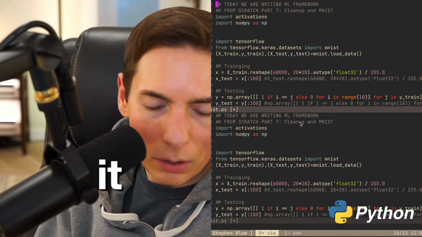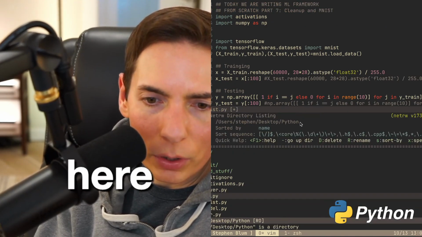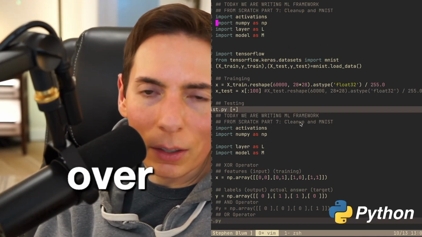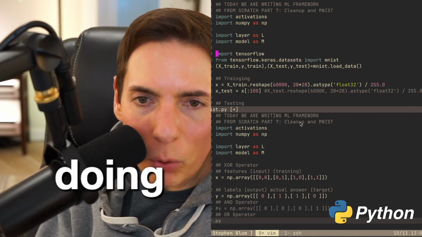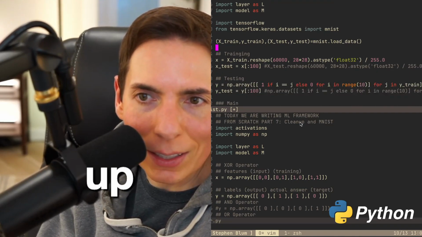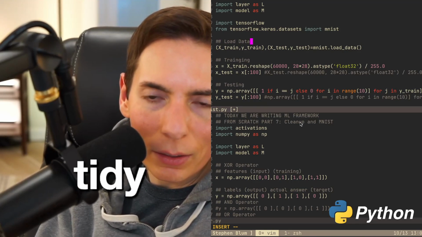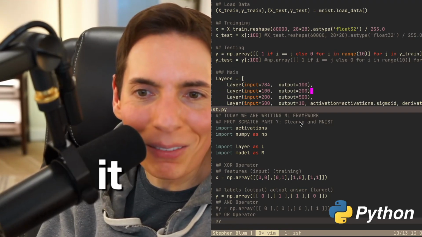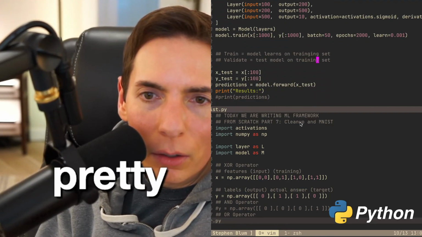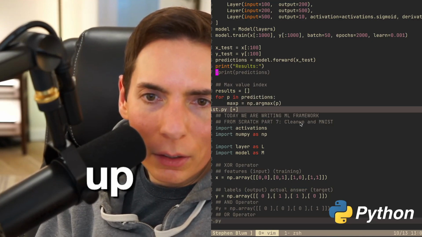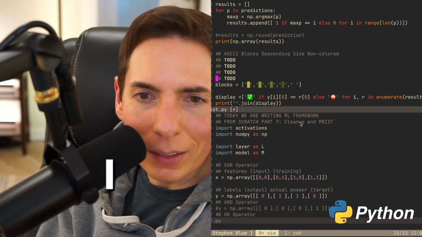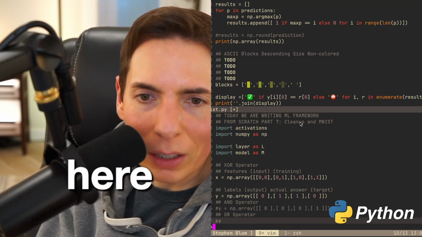Let's see here. We'll open up our XOR. We'll copy these guys over here. We're doing some tidying, everyone. We're tidying up the code, making it tidy. Load data. There we go. Clean it up. Make it pretty. Clean that up. And then I think we're good. I think we're good to go. We can leave this here, and we can leave that there for later.